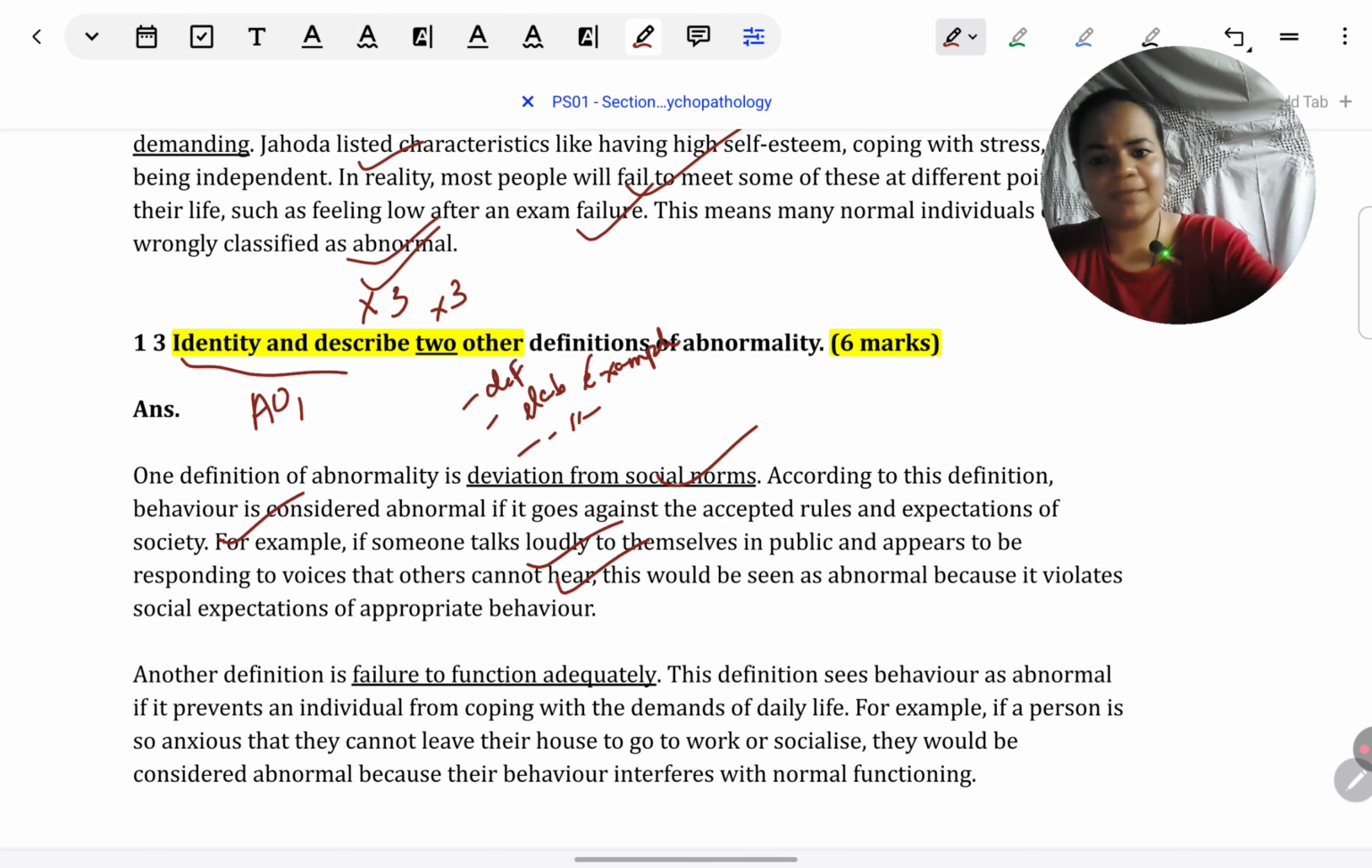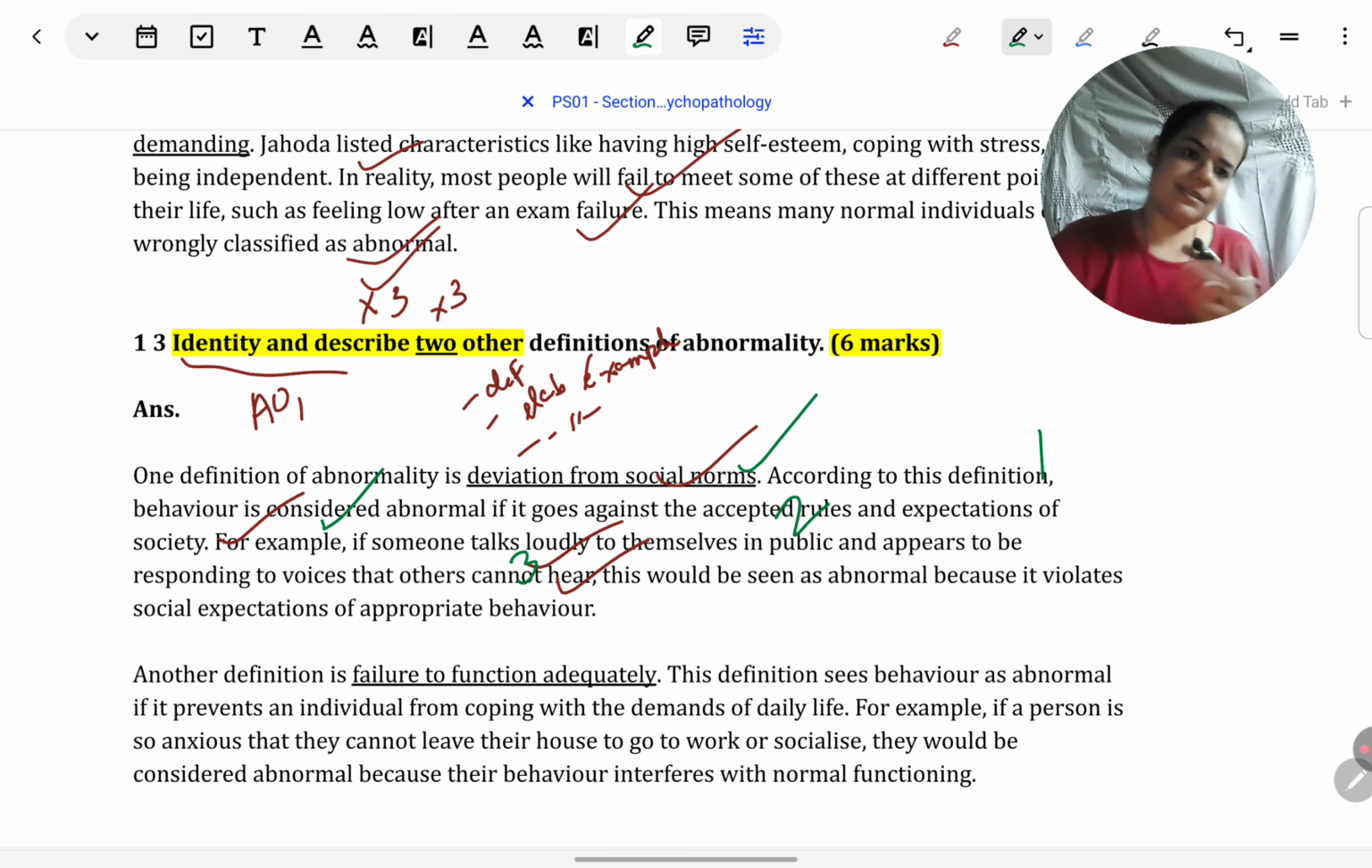In the same way, if someone is speaking to people whom no one else can see, or someone's hearing voices that no one else can hear, that will be classified as abnormal, because again, this is not what society expects normal people will do. So two examples I have given to further the definition. So how I will be given 3 marks here: first, for naming the correct definition and defining it correctly. Second, for one example, it counts like one elaboration. And third, for another example, counts as another elaboration. Same thing you can see I've repeated for the next definition, failure to function adequately. So if you need to, you can pause the video and see the same structure has been followed there.